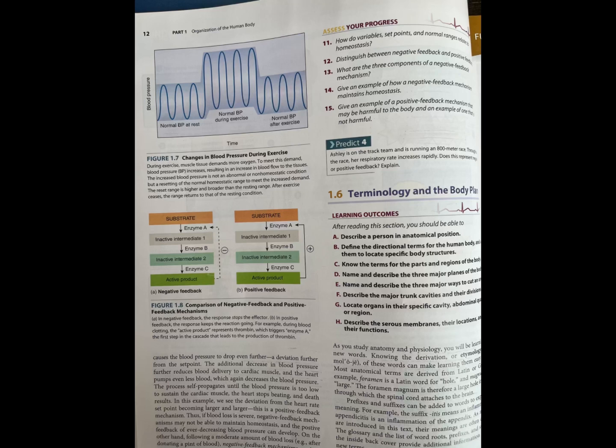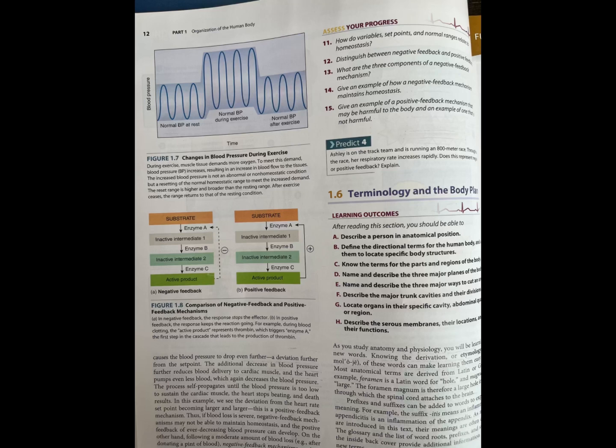which causes the blood pressure to drop even further, a deviation further from the set point. The additional decrease in blood pressure further reduces blood delivery to cardiac muscle, and the heart pumps even less blood, which again decreases the blood pressure. This process self-propagates until the blood pressure is too low to sustain the cardiac muscle, and the heart stops beating, and death results. In this example, we see the deviation from the set point becoming larger and larger. This is a positive feedback mechanism.